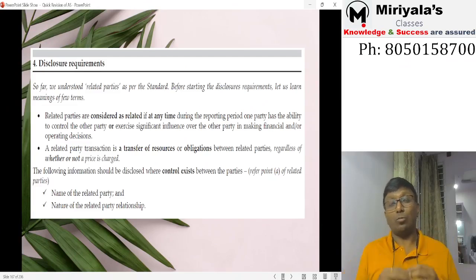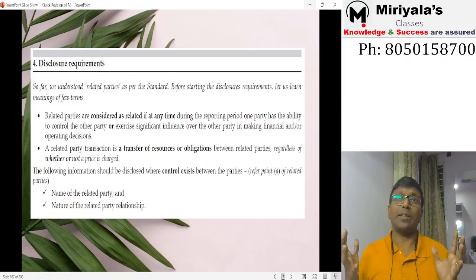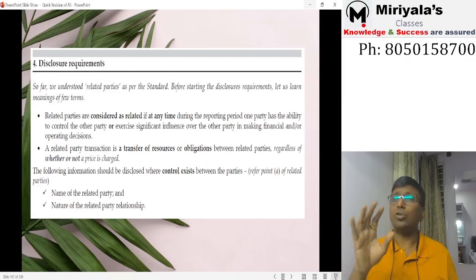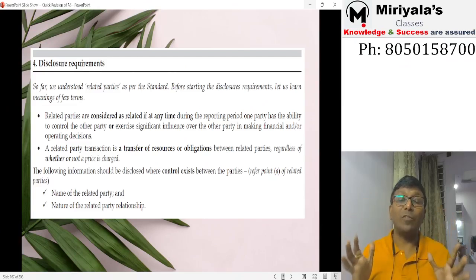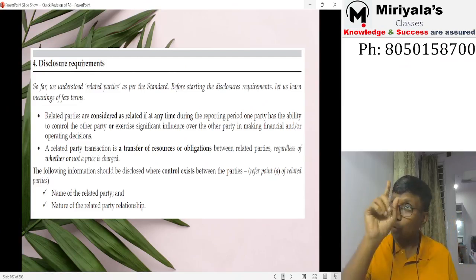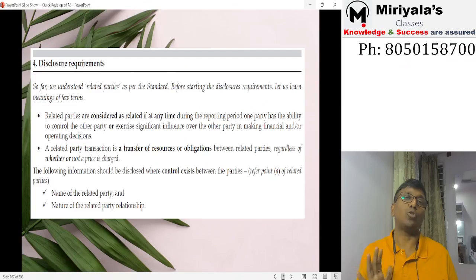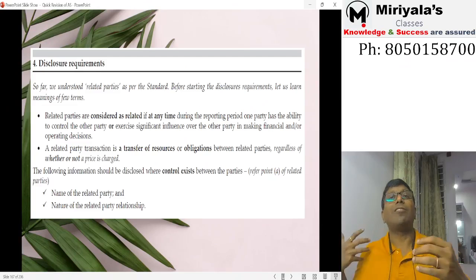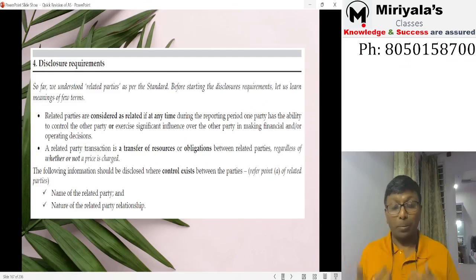Next, one more point. Sir, I have got 150 associates. Should I write every associate's information? No, not at all required. Out of 150 associates, sir, I have transactions only with 5 companies. Only those 5 companies' data is supposed to be given. Don't give the data of all 150 companies.